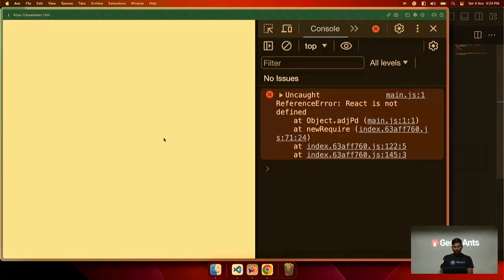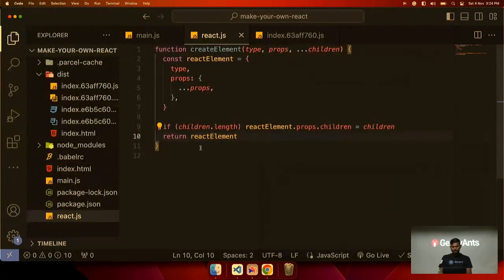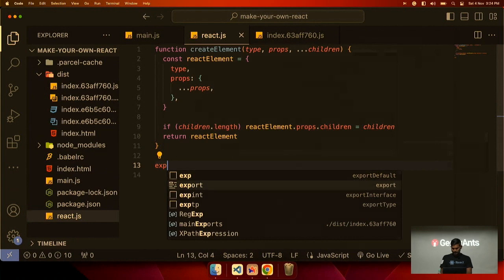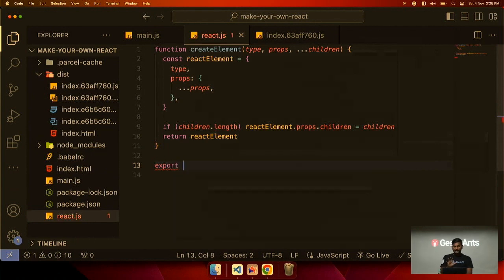If we open our browser, the error is still there because we have not exported it from here and not imported it in our file. So let me export it from here. We are writing React code, how it is written behind the scenes in React. Of course, we're not making that complex. We will not handle all the edge cases, but a simplified mini version of React we are creating.